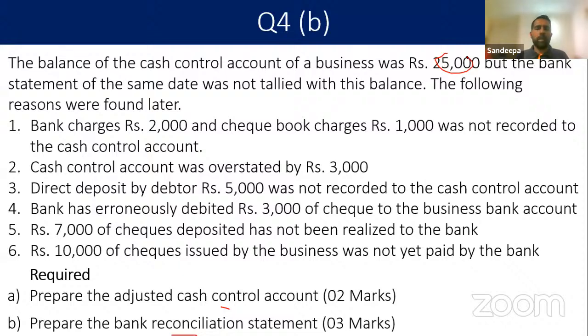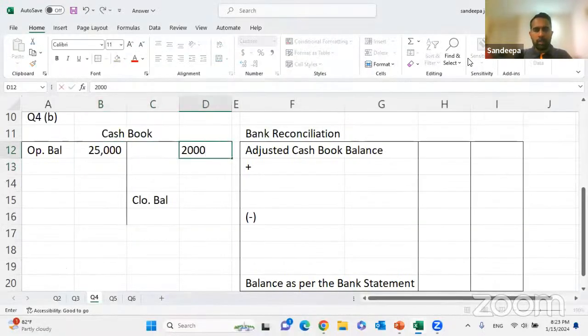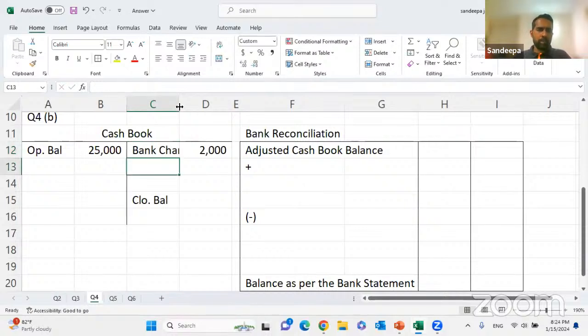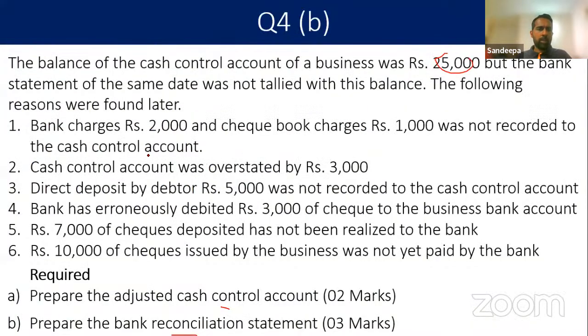What is the double entry? The bank charges us for various services. Bank is charging something. Then what will happen? Your cash book balance should come down. Cash book balance should come down. Bank charge expense will increase. Right? When the bank deducts it, the bank balance goes down. Credited to cash, debited to bank charge. Since we are preparing the cash book account, let's reduce the cash book account by 2,000 as bank charge. Right? Okay. Look at the next item.